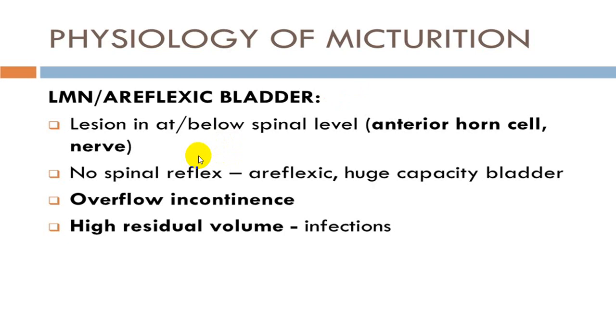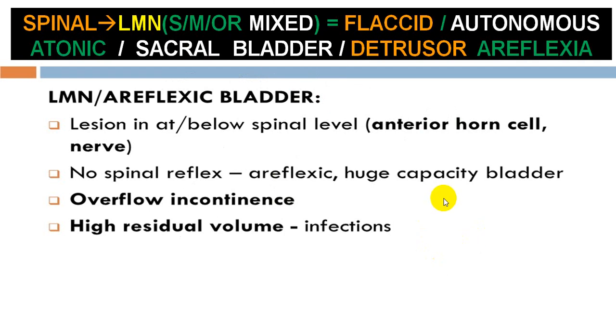Hence, this will be an areflexic, huge capacity, painless bladder, and once the bladder is full, there will be some amount of overflow incontinence and there is a very high residual urine, hence the chances of infection, stone formation, back pressure, etc. are more, and it is also called an unsafe bladder.